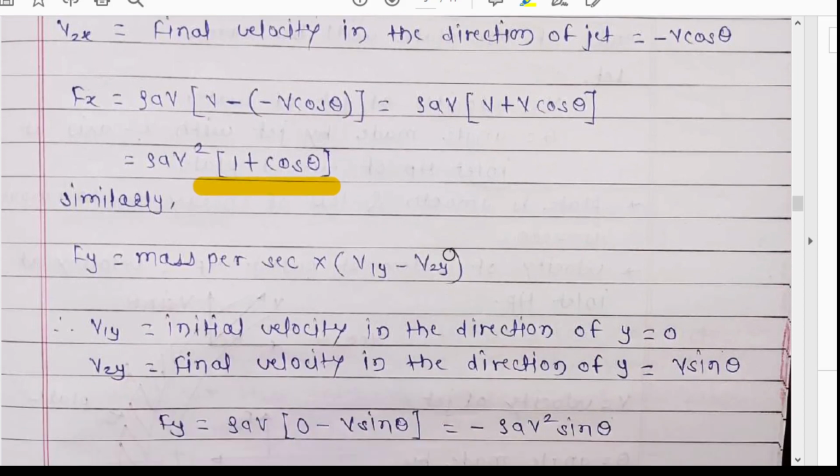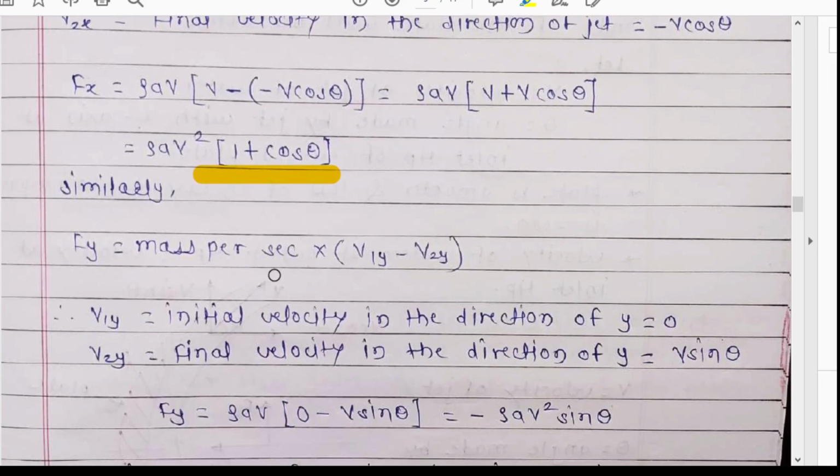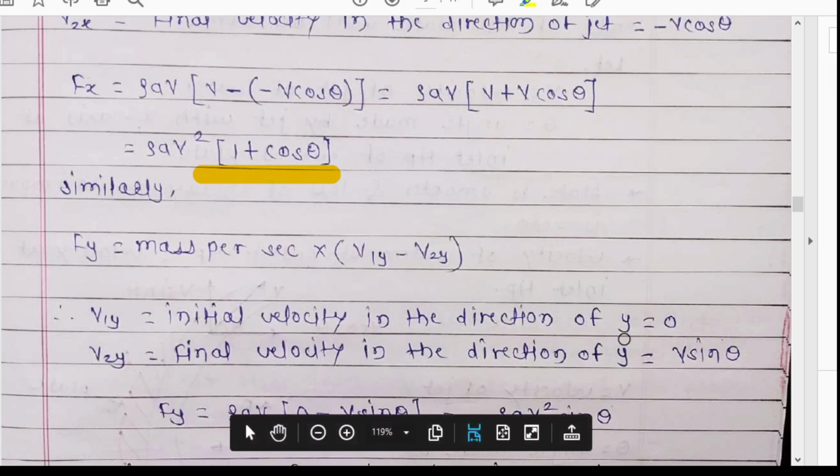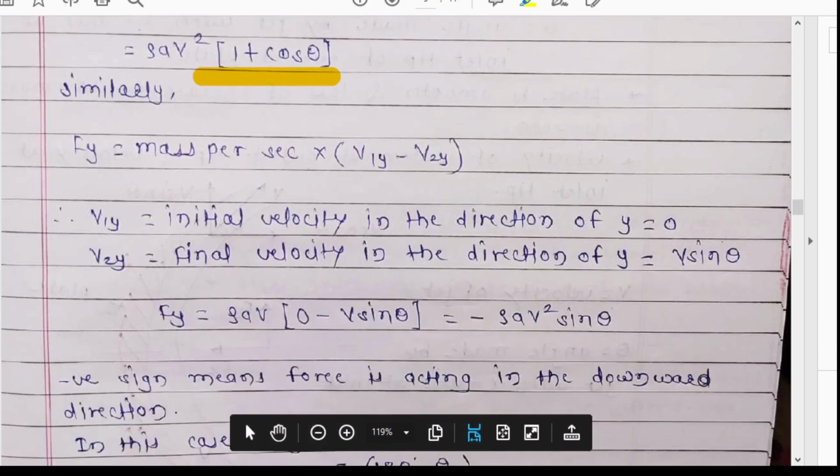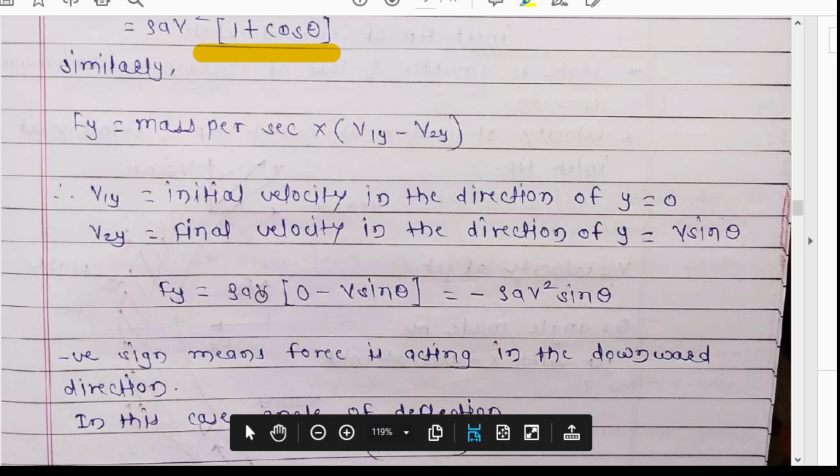Now similarly we can find Fy: mass per second into v1y minus v2y, that is the impulse momentum equation. The initial velocity in the direction of y is 0, because there is no velocity in the y direction before striking, and the final velocity is v sine theta. Now Fy will be rho a v (0 minus v sine theta), that is rho a v square sine theta, which will be the y component of force.